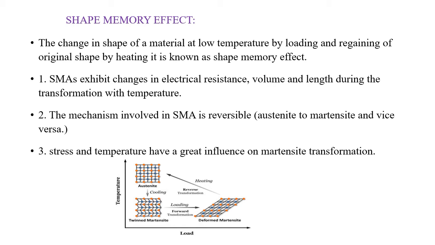Next, shape memory alloys exhibit changes in electrical resistance, volume, and length during the transformation with temperature. Third, the mechanism involved in shape memory alloys is the reversible transformation of austenite to martensite and vice versa. Fourth, stress and temperature have great influence on martensite transformation.